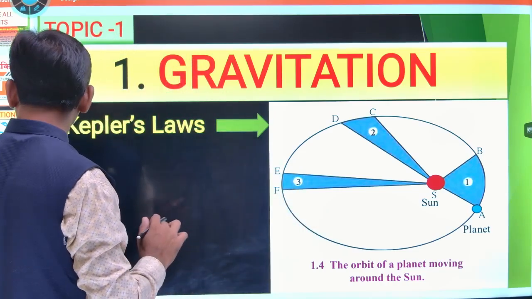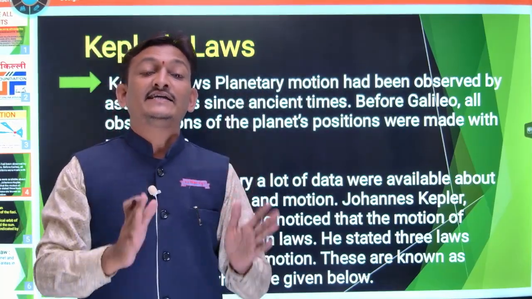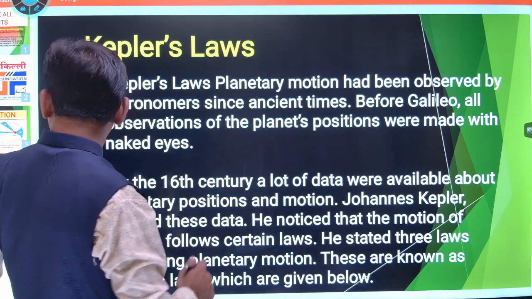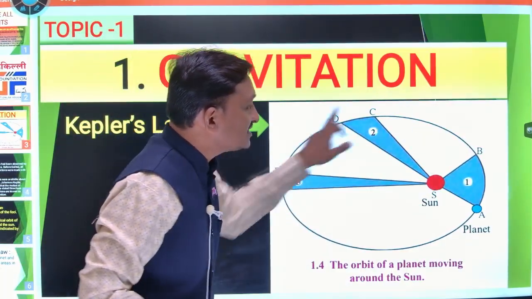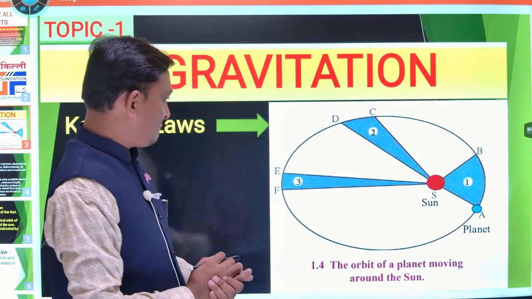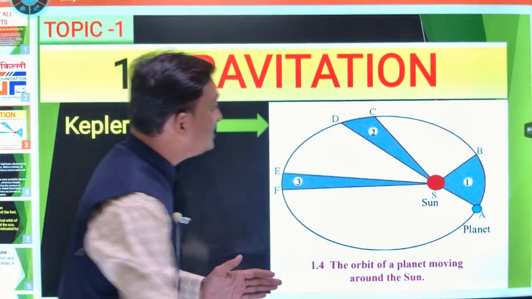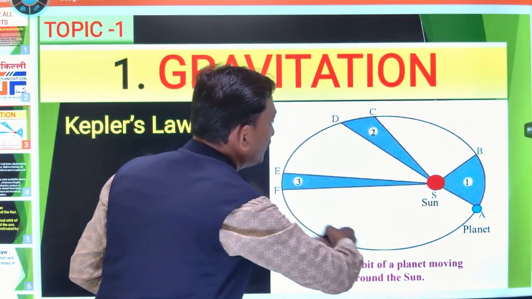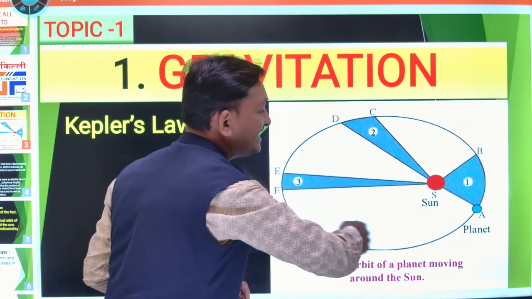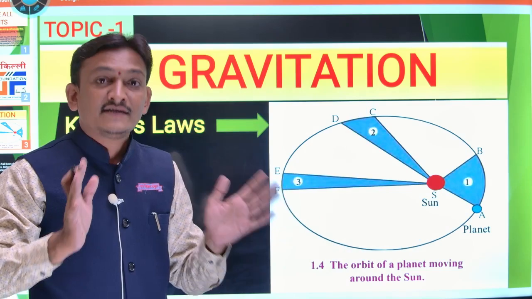Now we are discussing Kepler's first law. What does the great scientist Kepler say? Whenever planets are continuously revolving around the sun, they follow some rule. We say that the orbit of the planet is exactly circular, randomly, but it's not.